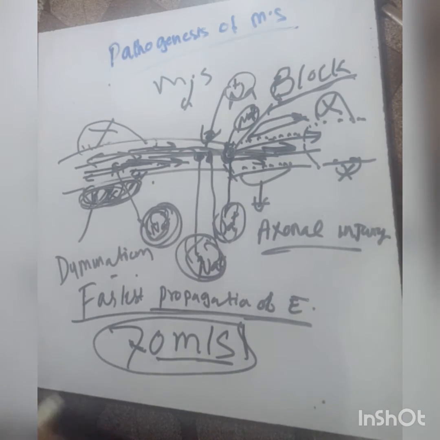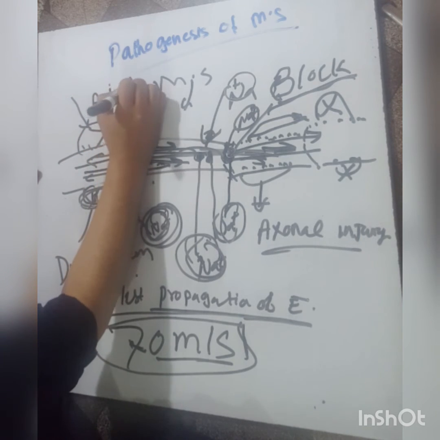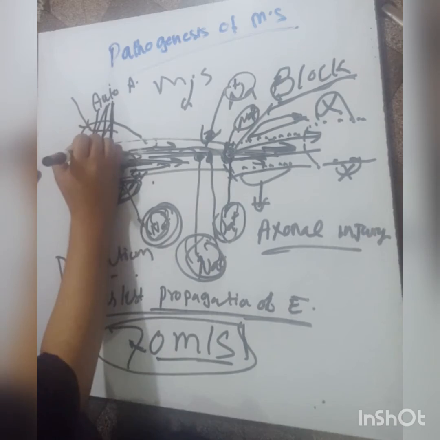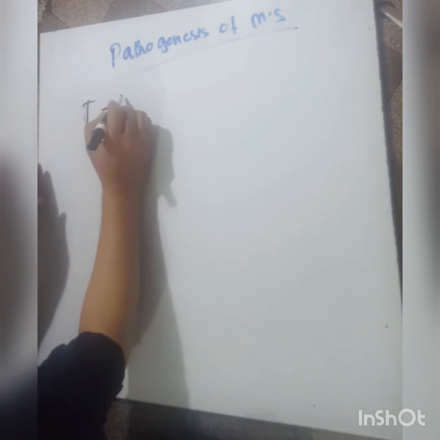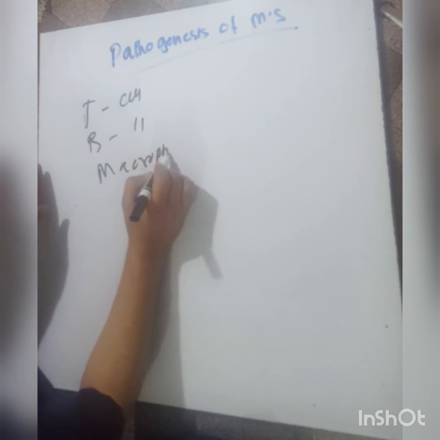Why does this demyelination occur? The demyelination occurs because autoantibodies act on the myelinated neuron. Inflammatory cytokines also become activated. T cell lymphocytes, B cell lymphocytes, and macrophages become activated.